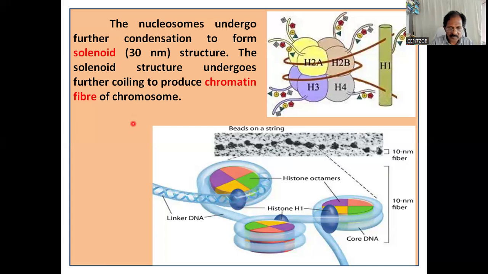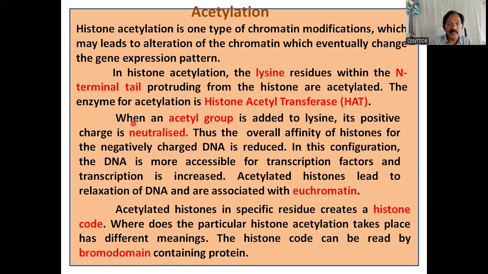I think it is more clear. Okay, then we can study histone modification. First of all, acetylation. See, histone acetylation is one type of chromatin modification, which may lead to alteration of the chromatin, which eventually changes the gene expression pattern.